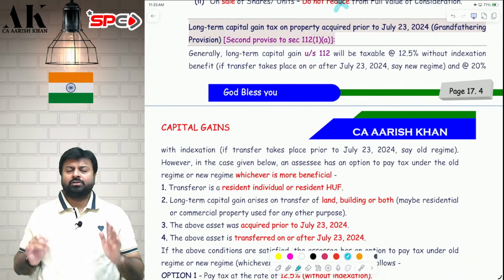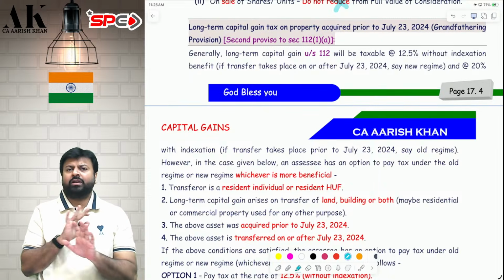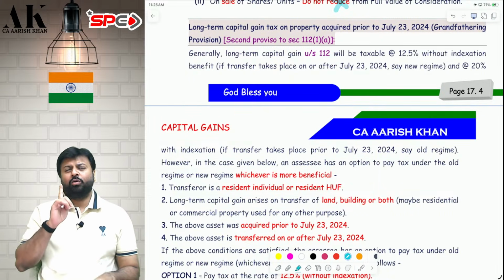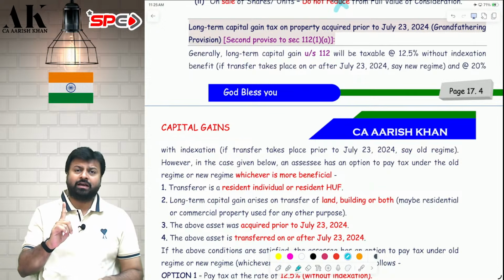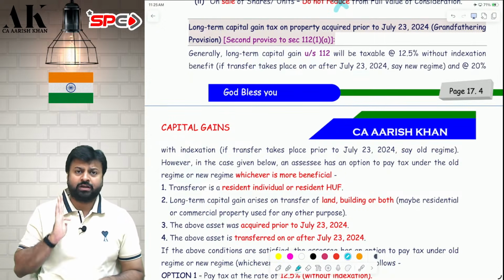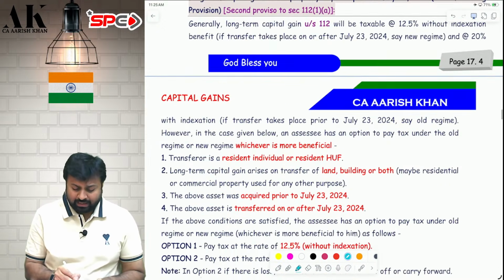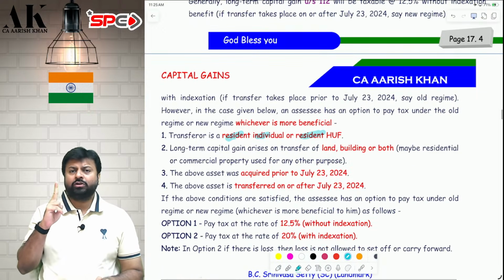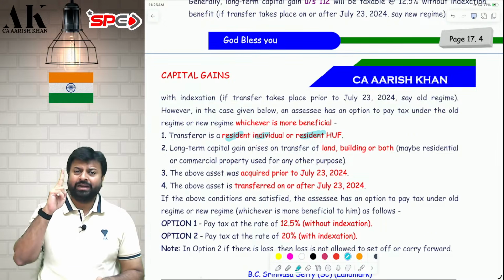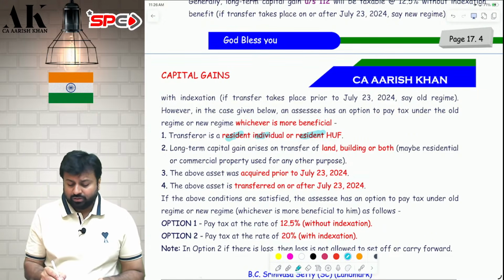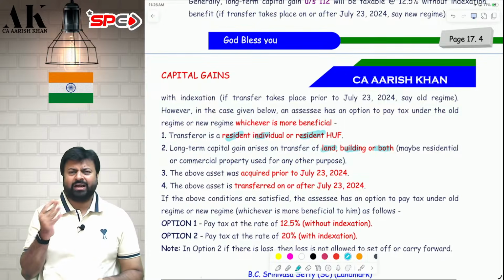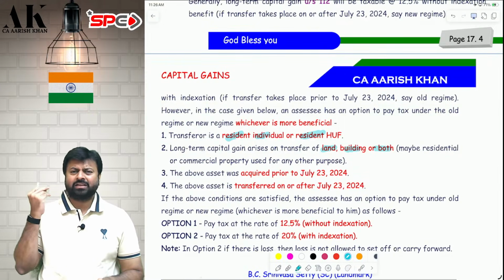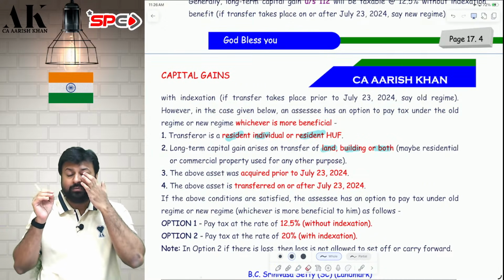Now, from 23rd July 2024, we do not get indexation anywhere, but only one place they have given us an option. That is, you need to be a resident, and along with resident, you need to be an individual or HUF. Second, you need to transfer land, building, or both, any kind of land, any kind of building, residential, commercial, or agriculture. That doesn't matter. The property has to be land or building.